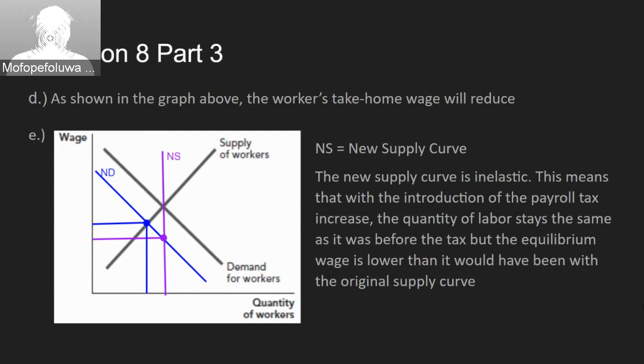And then for part E, the new supply curve would be inelastic as the workers would be indifferent to a wage reduction or a wage increase. Therefore, the wages will be lower than what it would have been in the case of a more elastic supply curve. But then the number of workers, that is, the quantity of labor employed, will remain the same.